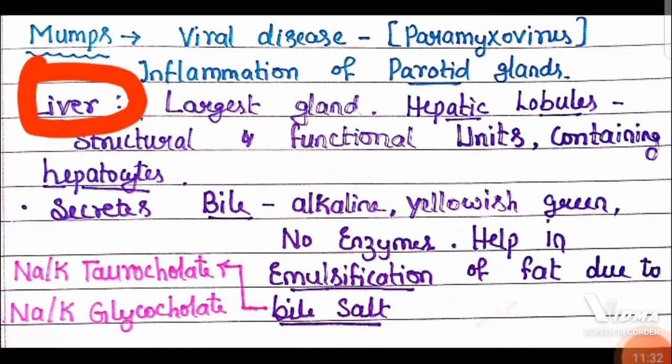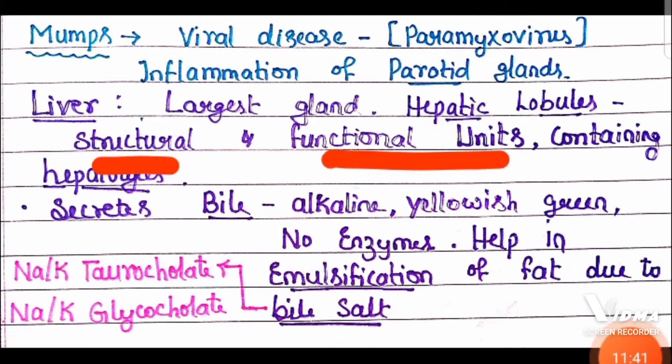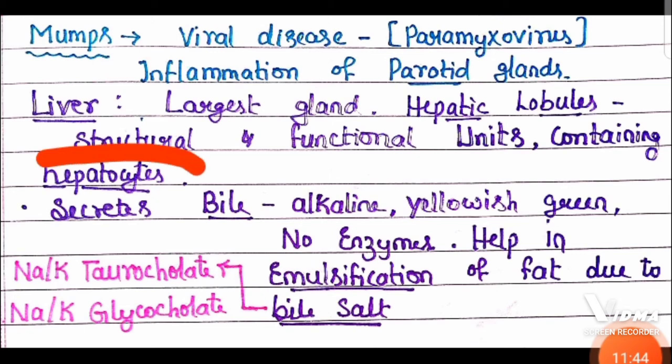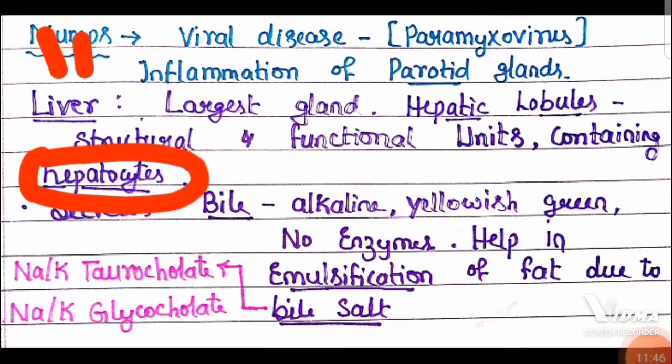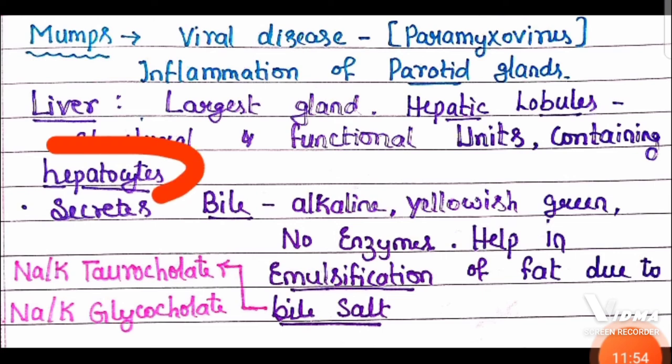And remember about liver. Liver is the largest gland. It has hepatic lobules, which is the structural and functional unit containing liver cells called hepatocytes. Remember, liver is the largest gland of our digestive system. It has hepatic lobules, which is a structural and functional unit containing liver cells called hepatocytes.